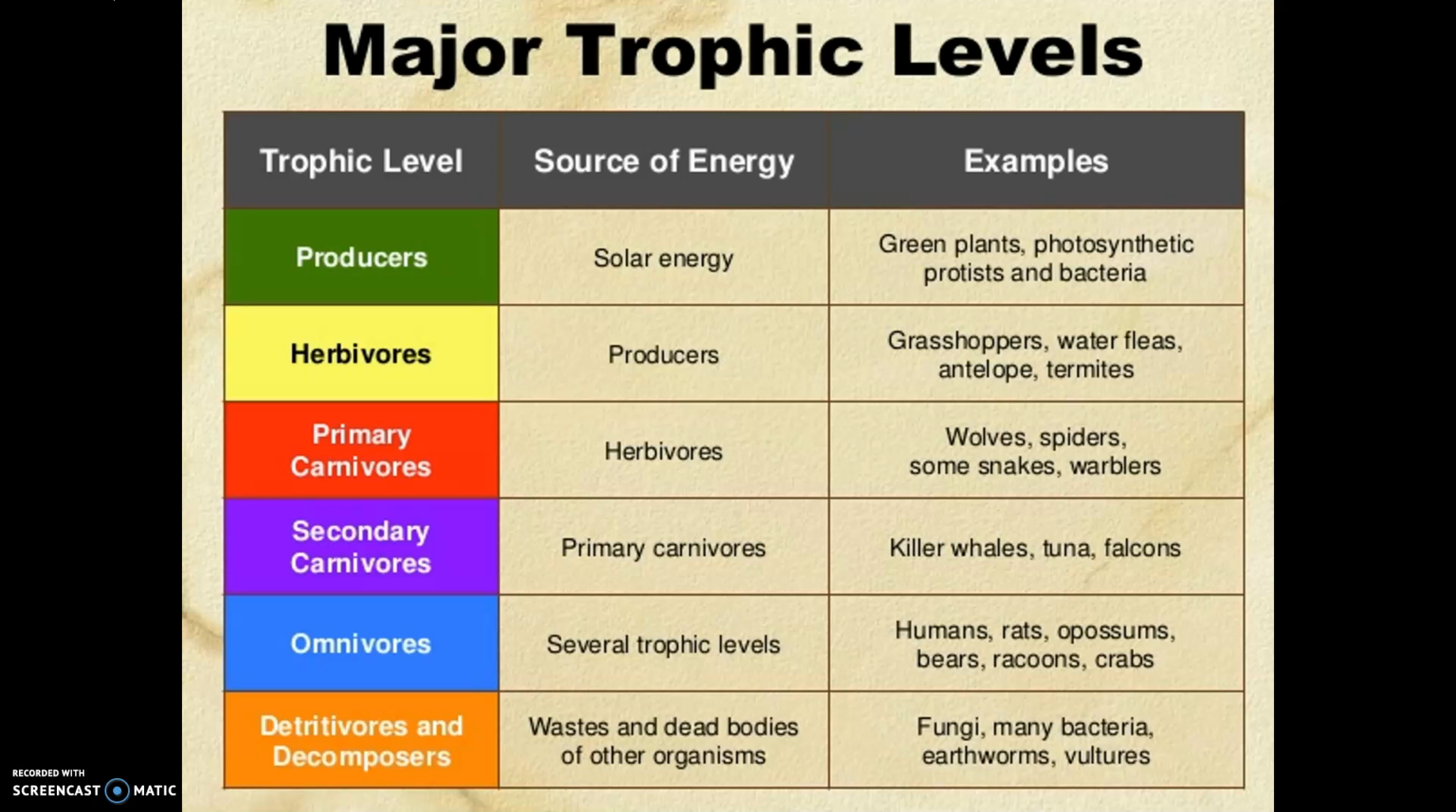Our primary carnivores might eat our herbivores, getting their energy from our herbivores here. Remember, they eat meat. Our secondary carnivores might get their energy from their primary carnivores or any lower animals there. Our omnivores, we're going to see, get energy from multiple trophic levels, like our herbivores and our primary, and maybe even our secondary carnivores here. And then our last level of our trophic levels is going to be our detritivores, or our decomposers, which take that energy from dead wastes and dead organisms as well.